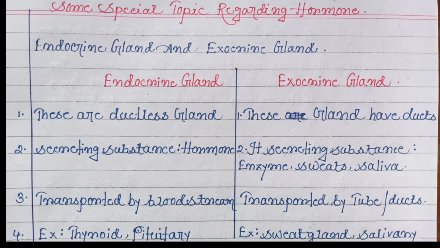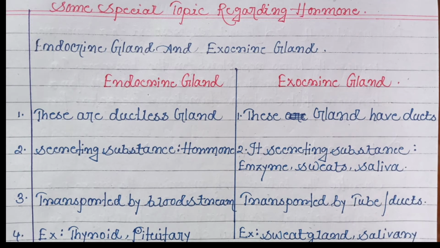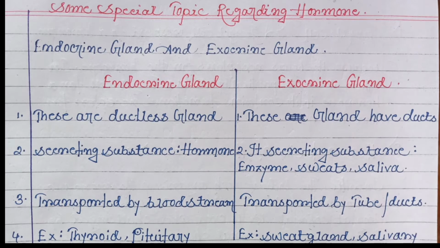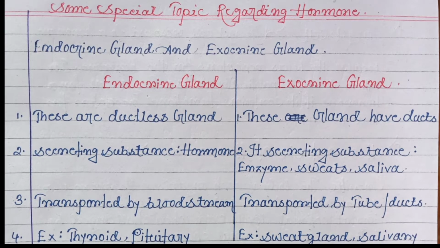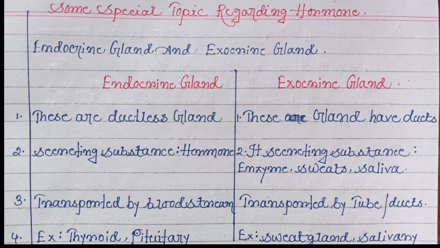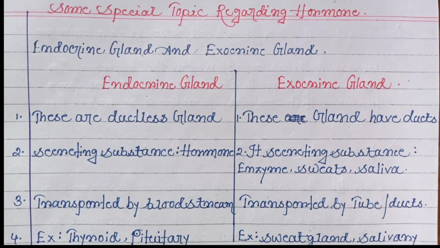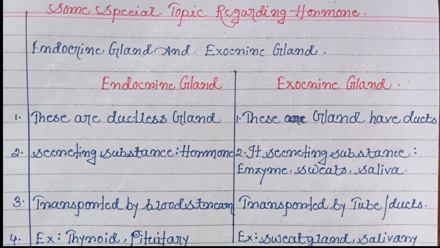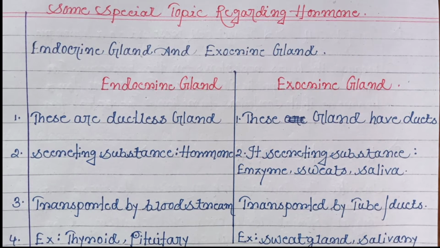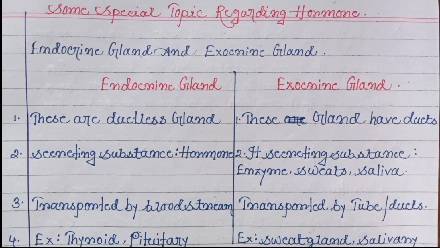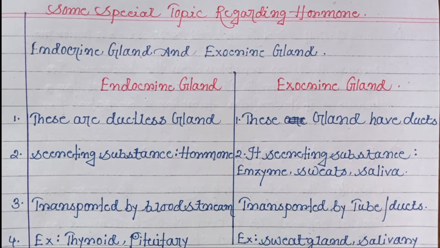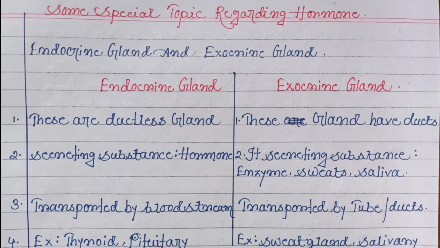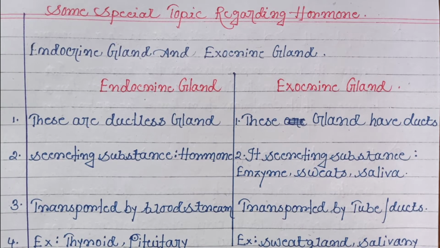Today I will discuss some special topics regarding hormones. Now look, here I am talking about endocrine glands and exocrine glands. Basically, glands are those parts of the body that secrete some substances. Inside the human body, there are normally three types of gland present. First, endocrine gland; second, exocrine gland; and third, the mixed gland, which is composed of both endocrine and exocrine